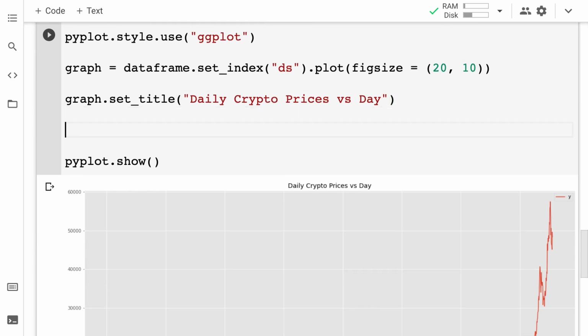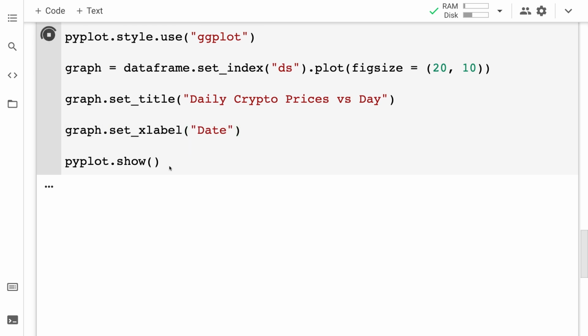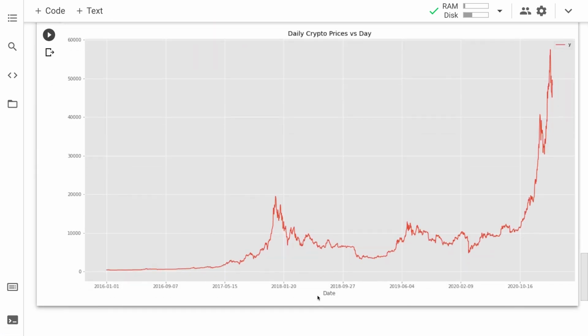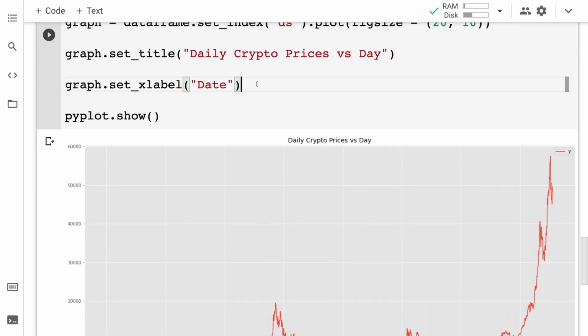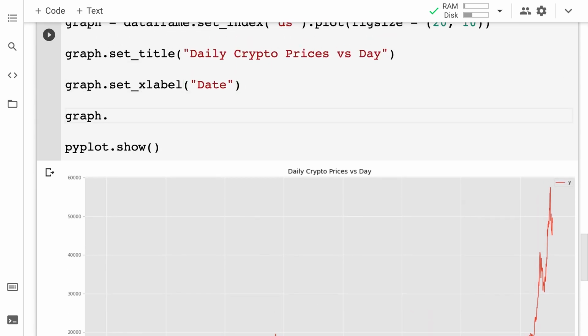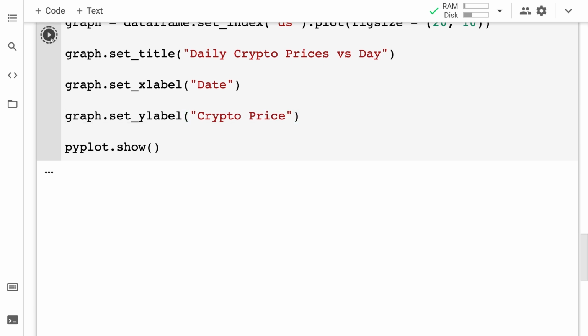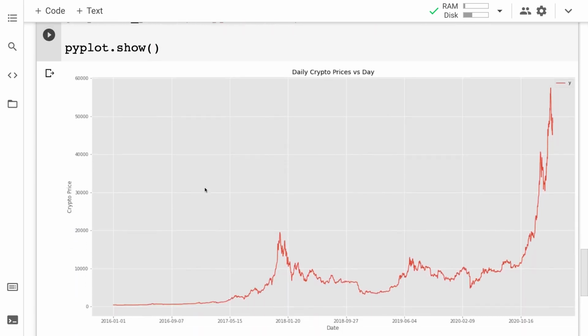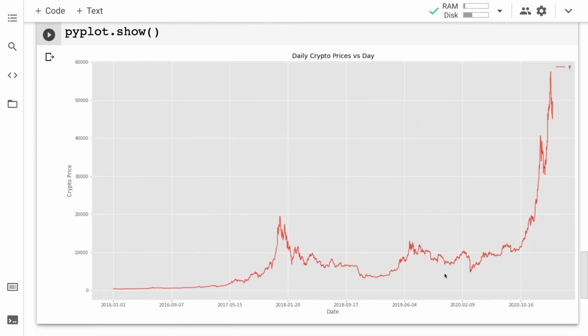So let's also label the X and Y axes. So I'll take my graph and I'll use the function set_xlabel, and I'm going to set the X label to be the date. Then if I rerun this code cell, it's just going to be more clear. Instead of DS, now we have date. As well, we can set the Y label with the function set_ylabel. I'm going to set that to the crypto price. I'll hit rerun, and okay, there we go. Now we have our visualization.